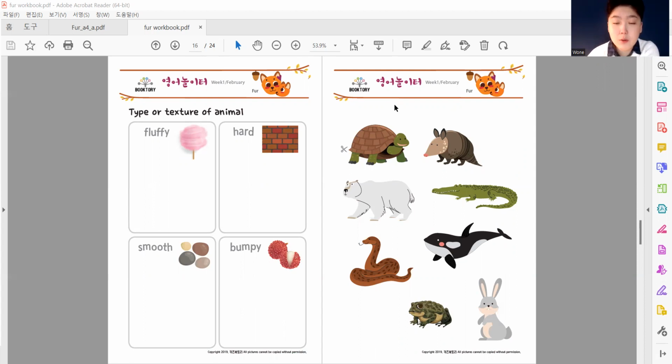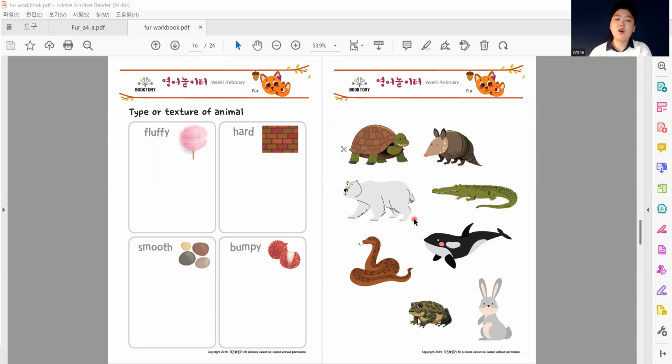So we're going to cut these animals out and let's sort them out. What do we have? We have a turtle, and a turtle is going to go into hard, right? Because it has a very hard shell, and it also looks like a brick. It looks like a brick wall. What about this white polar bear? Where would it go?